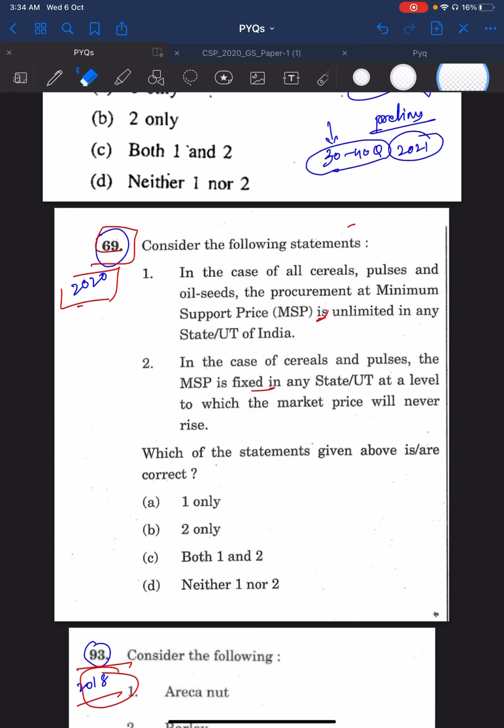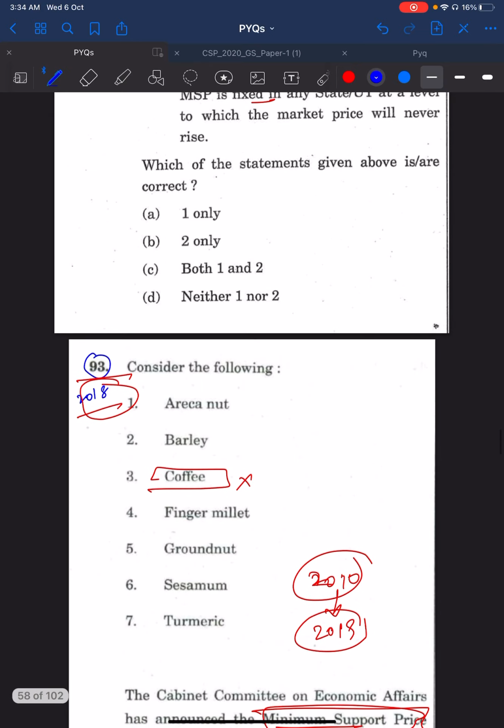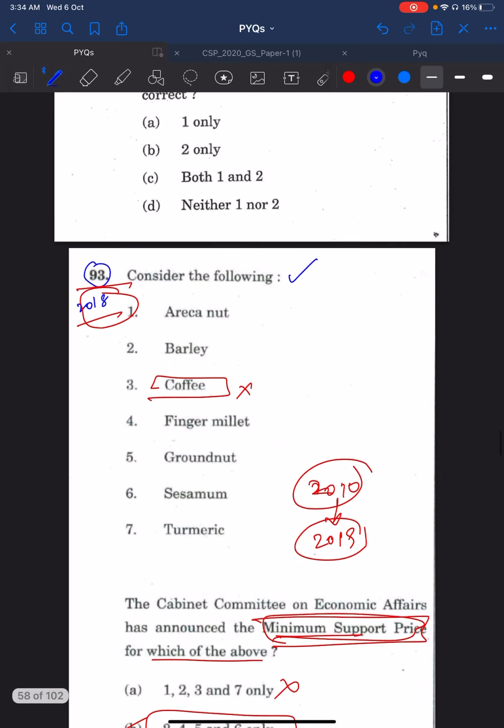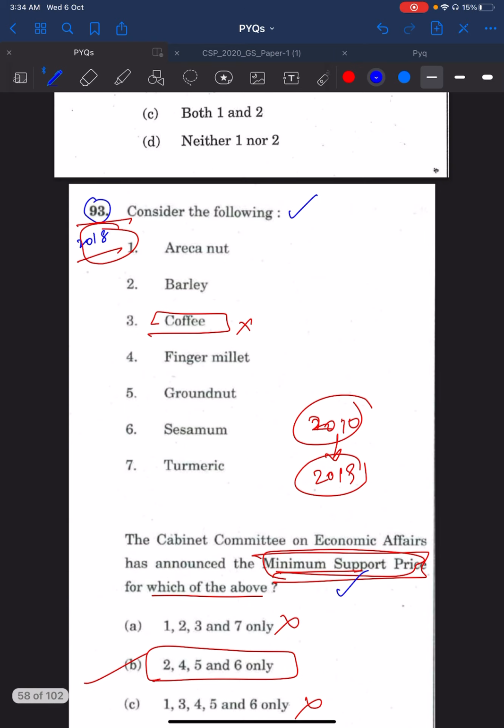Again, you see the 69th question of 2020. The question is about MSP. You see the 2018 93rd question, you see MSP. MSP is one of the favorite topics, similar to DPSPs, which is a favorite topic from polity. MSP is a favorite topic from economy. Soils is a favorite topic from geography. Similarly, there are many things.